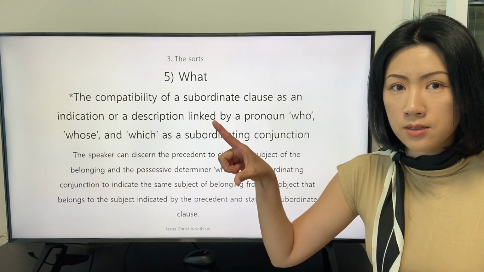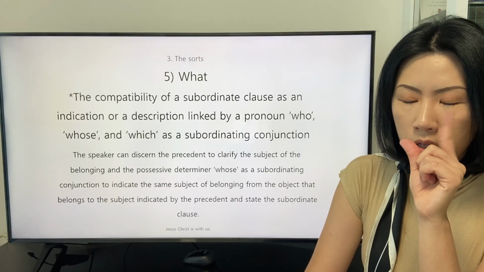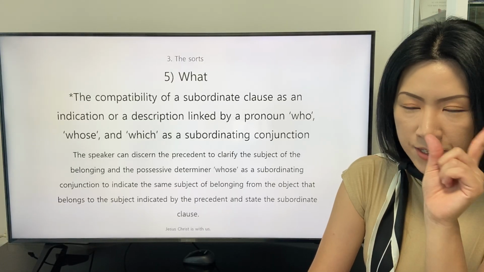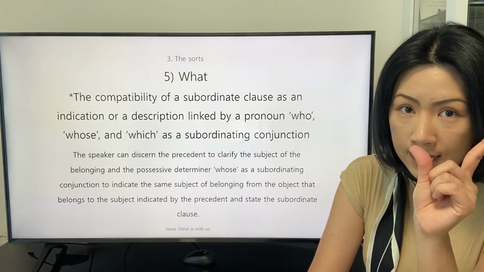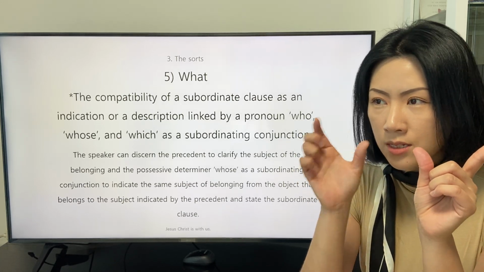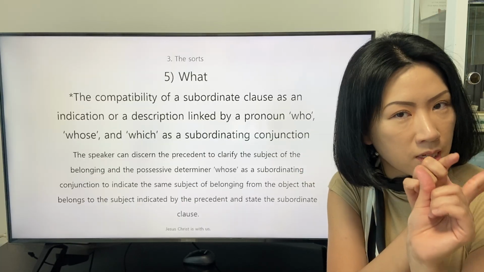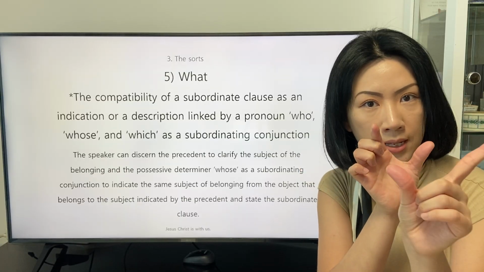In this sentence, the phrase of the general noun, a man, is the precedent, and whose as the relative possessive determiner indicates the same person as a man.